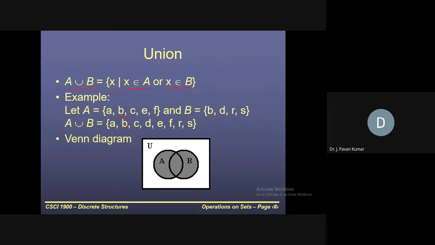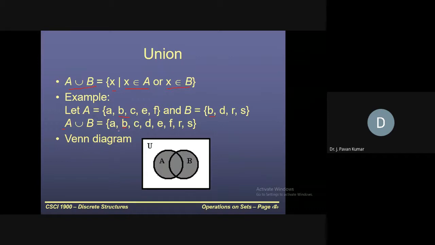This is in general, but there can be some sets which allow multiple occurrences of the same element. Such a set we call a multi-set. As of now, just know this much. In general, we will not have duplicate elements in sets. But if the same element exists multiple times, such a set is called a multi-set. Even if at least one element is repeated, we consider it a multi-set.